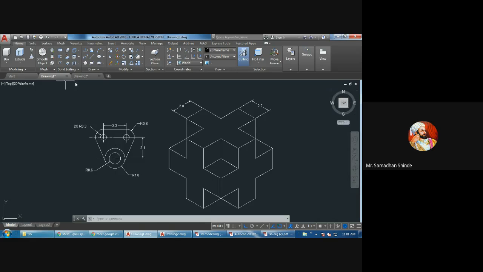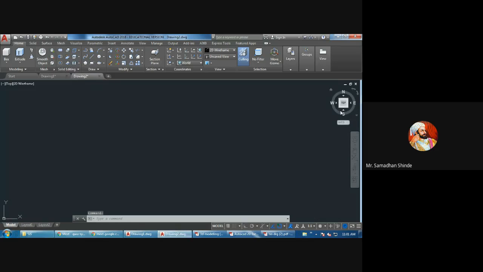And in 3D, you should be in 3D space. What is the difference? Here you are observing a 3D cube, we can say 3D space.